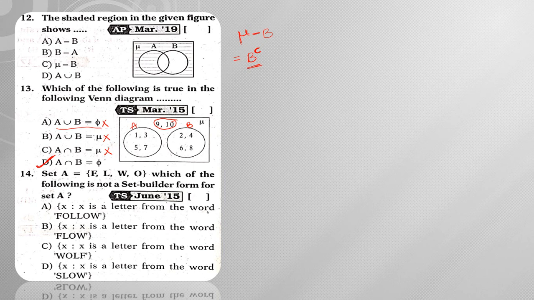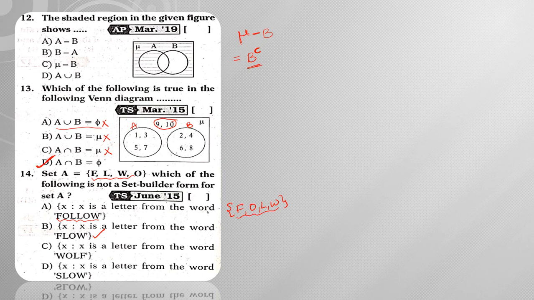Next, set A is equal to {F, L, O, W}, and he is asking which is not the set builder form. If you observe, x is a letter from the word follow. If you consider the roster form, I can write it as F, O, L, W. Here the order of the elements is not important.